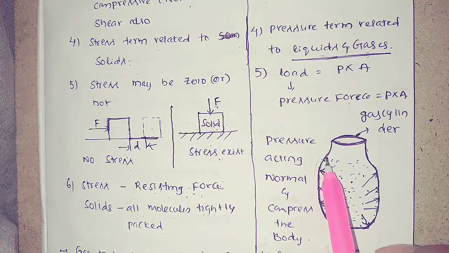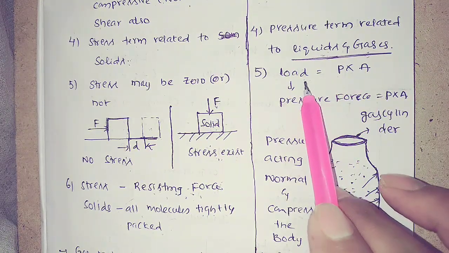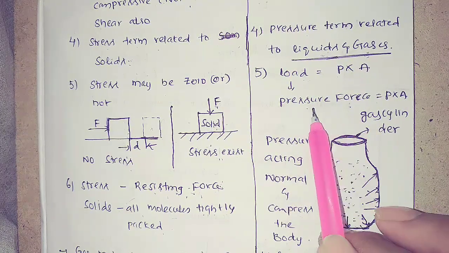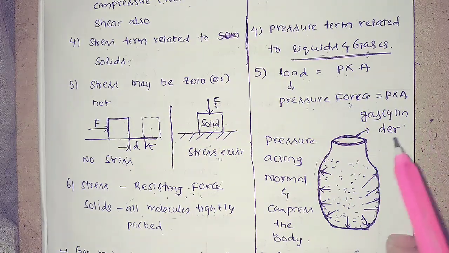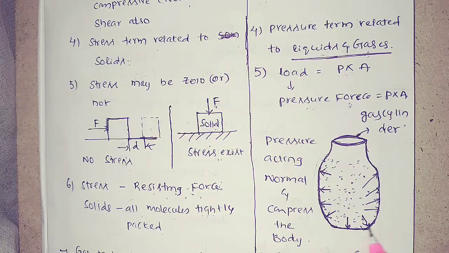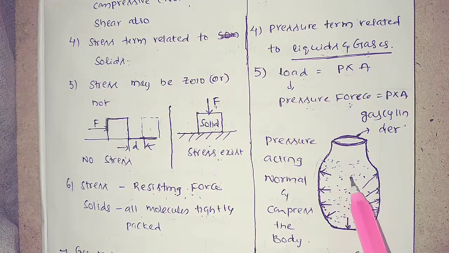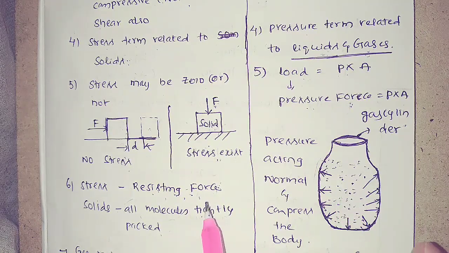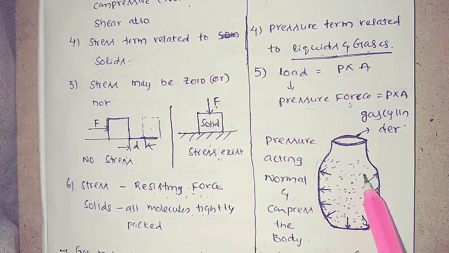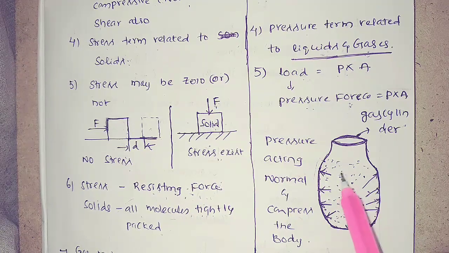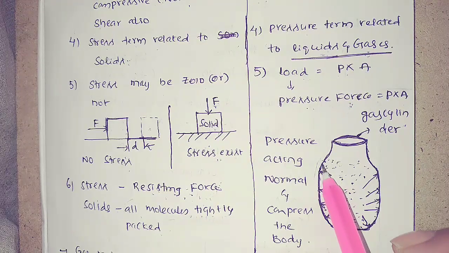Now coming to pressure. Pressure is equal to load by area, so load is equal to the pressure force. Pressure force is equal to pressure into area. Now observe this, this is a gas cylinder, and these are gas molecules. In solids the molecules are tightly packed, but here the molecules are not tightly packed. They move freely from one place to another, and each molecule exerts some pressure on the cylinder walls.